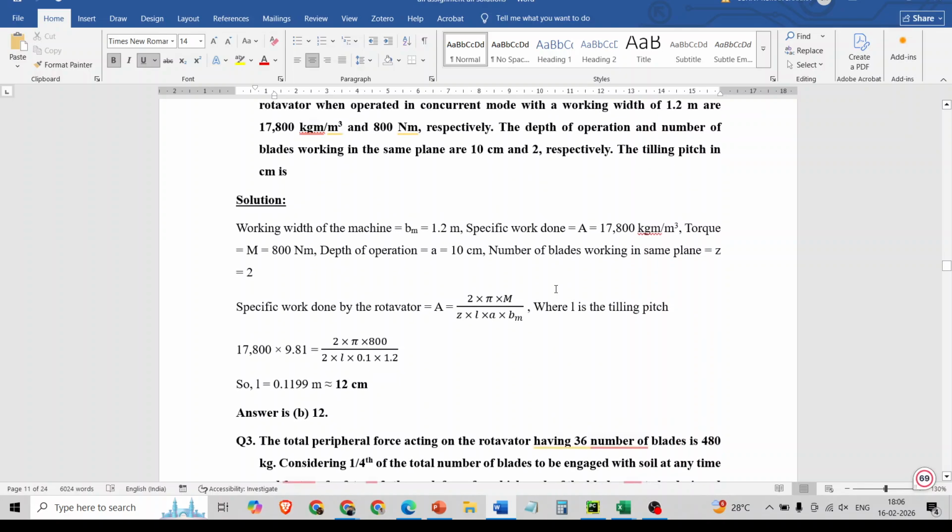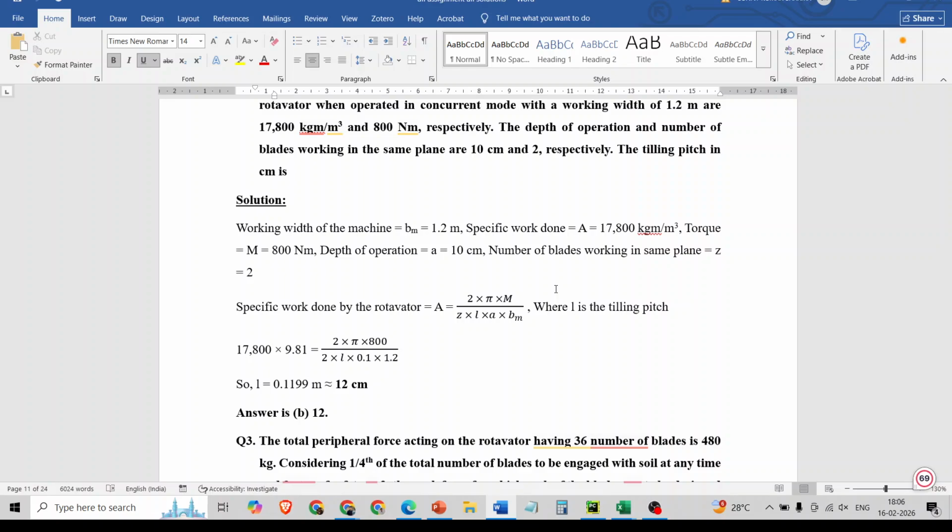So in the last class we discussed the specific work done by the rotavator. The formula of the specific work A is equal to 2 pi M by ZLAB. In this formula, M is the moment acting on the rotavator shaft, L is the tilling pitch, A is the depth of operation, and B is the working width of the rotavator.